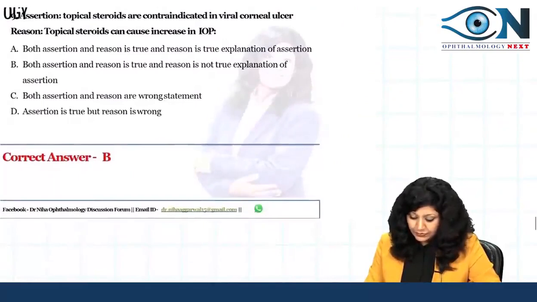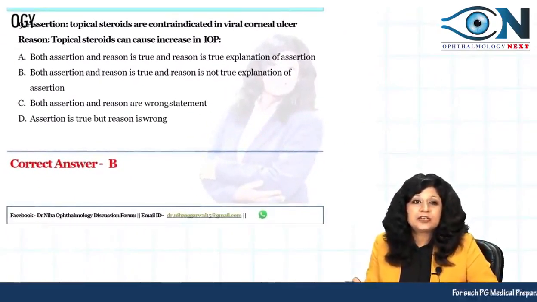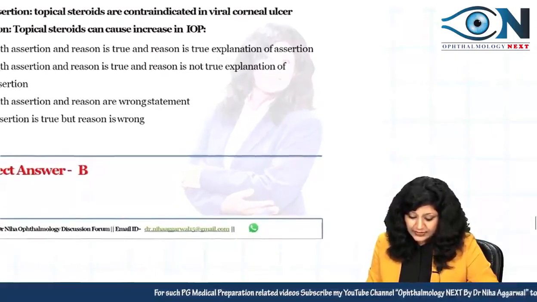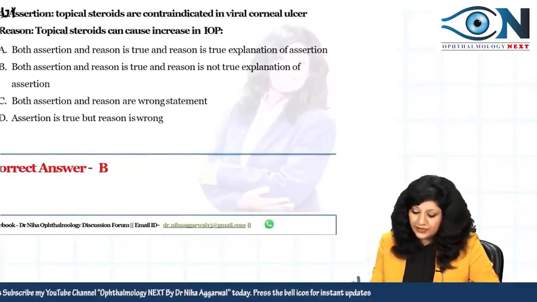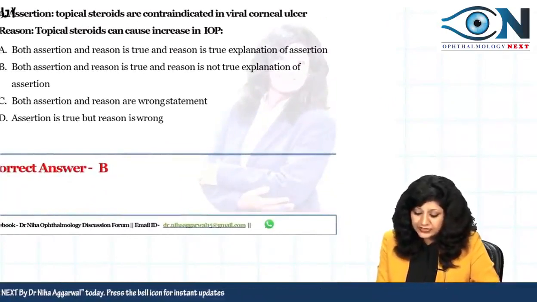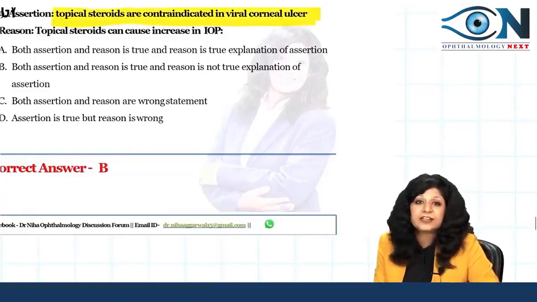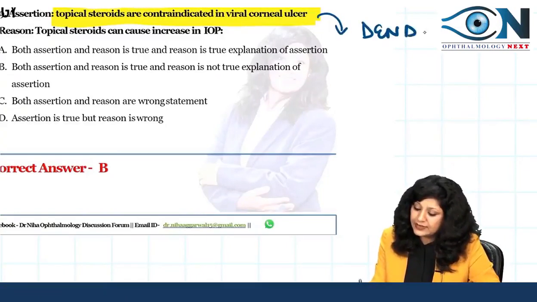Okay. Now the next thing. Now this is your assertion and reason type of questions. Now what they are saying, the topical steroids are contraindicated in the viral corneal ulcer. So this we discussed before also. Yes, topical steroids are certainly contraindicated in cases of viral keratitis, especially speaking the dendritic keratitis, right?